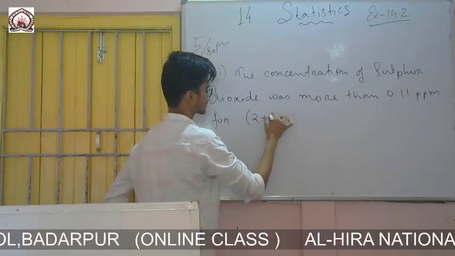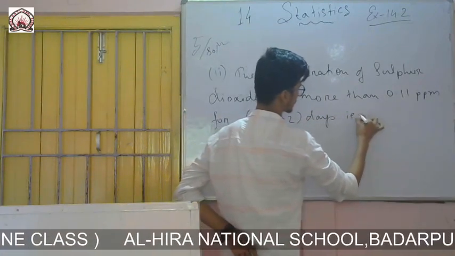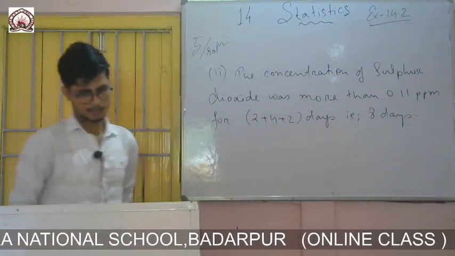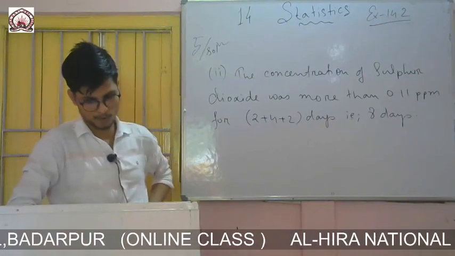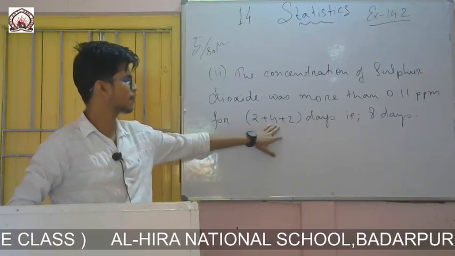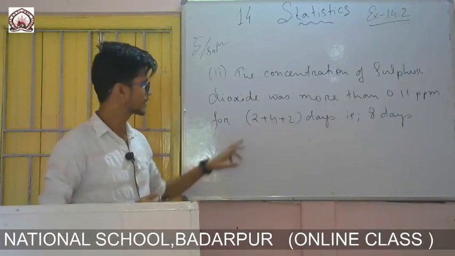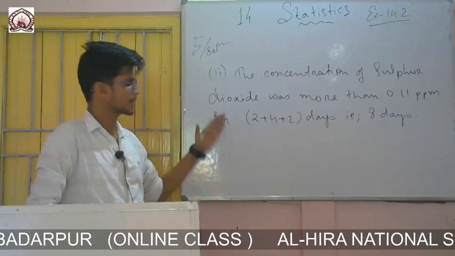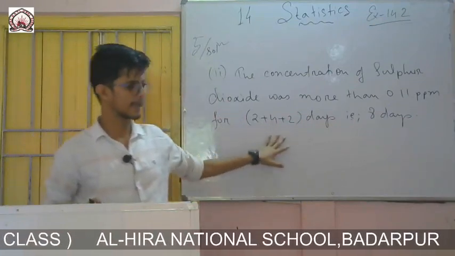For 2 plus 4 plus 2 days, that is 8 days. So the concentration of sulfur dioxide was more than 0.11 parts per million for 2 plus 4 plus 2 days. You will see the last 3 columns are 2, 4 and 2, which is more than 0.11. That means from 0.12 to 0.24, you will find only 8 days.